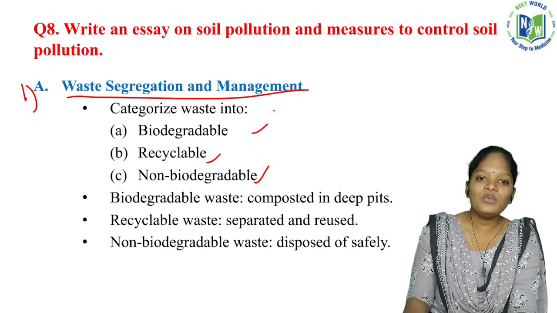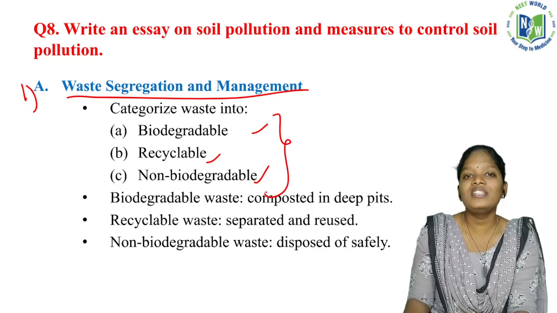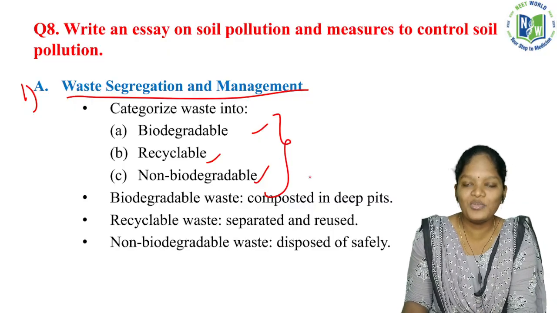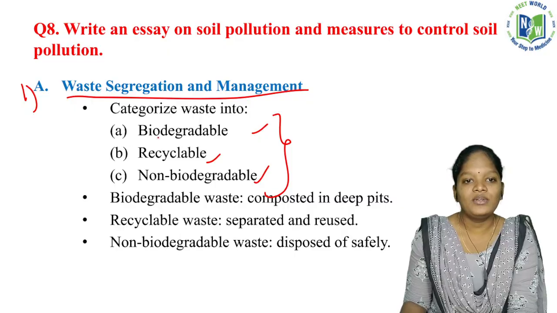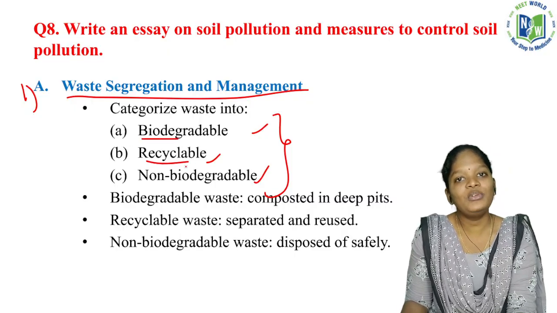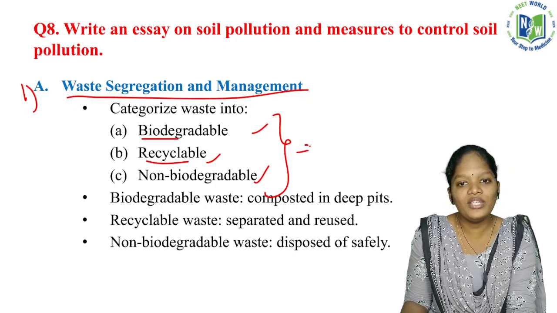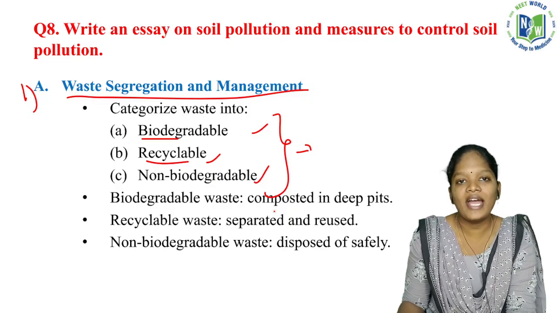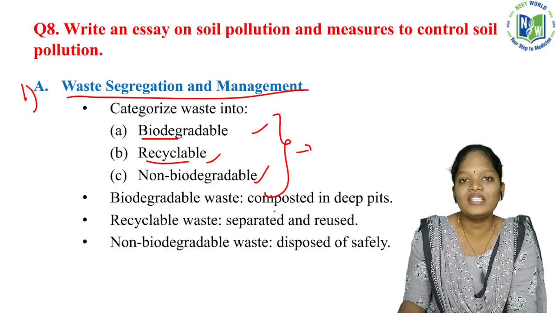So at least we can dispose of the waste in the respective dustbins. This is the basic thing we can do. The government is taking one step, we have to take one step, so that we can live a happy life in a peaceful environment. Always have the habit of throwing the waste in the respective dustbins.